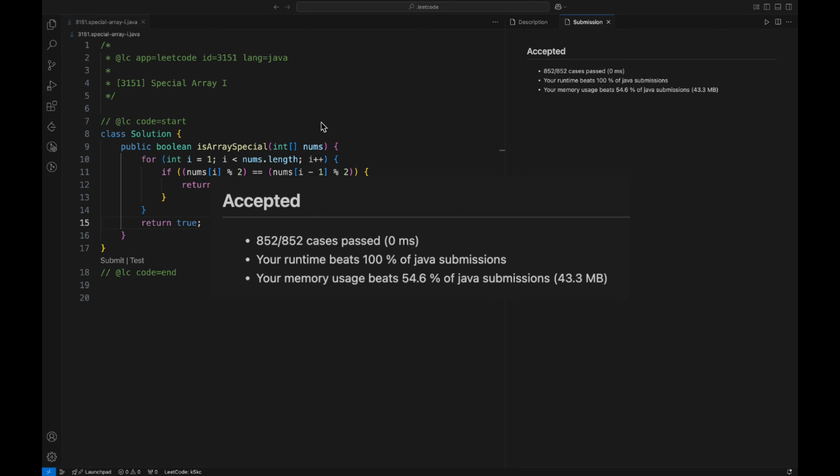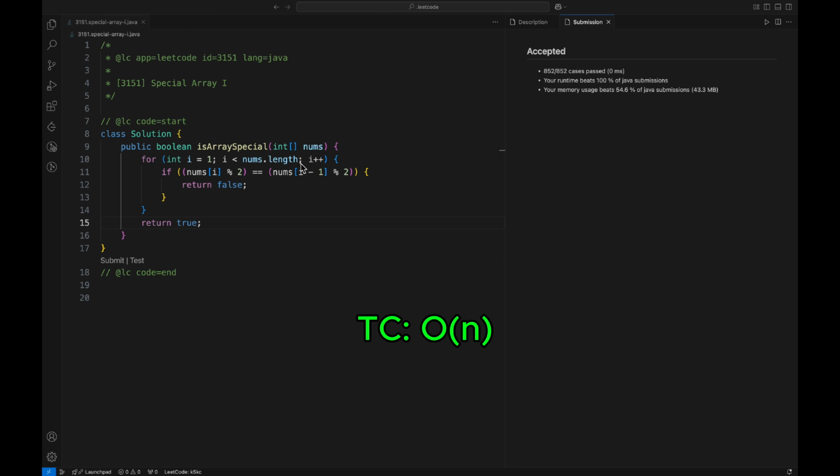Cool. In terms of time complexity, it will be O of n, where n is the length of the nums array because we are going through each element only once. And in terms of space complexity, it will be O of 1 because we are using only some variables here and there.